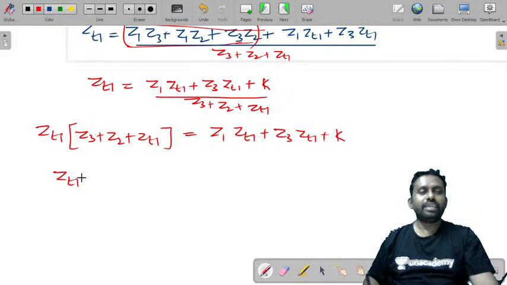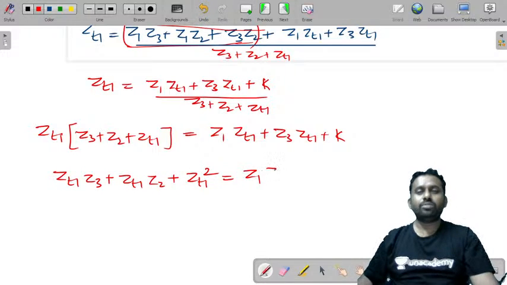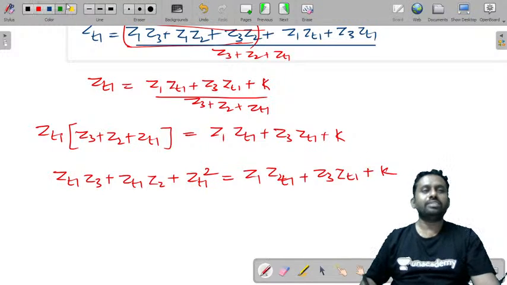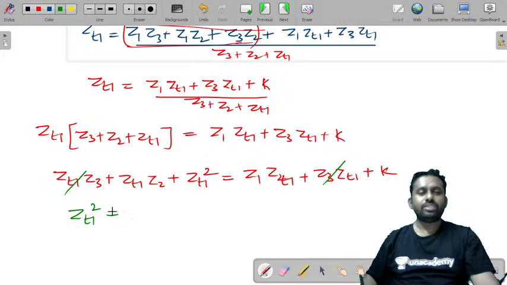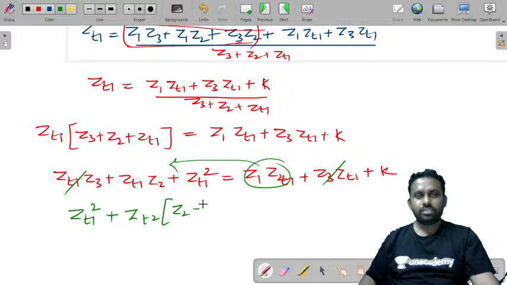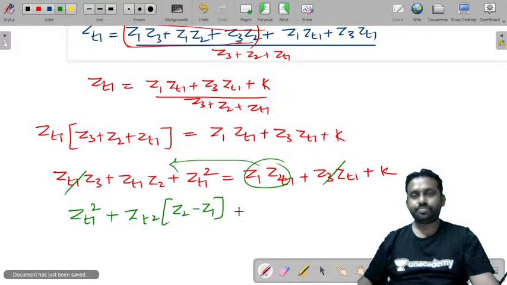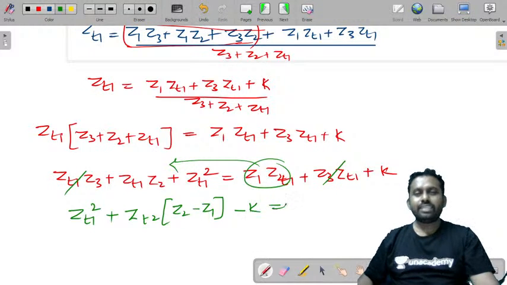So multiply this: ZT1 into Z3, ZT1 into Z2, ZT1 square is equal to Z1 ZT1 plus Z3 ZT1 plus K. You can cancel Z3 ZT1 on both sides. Taking ZT1 common and taking this term to the left hand side, it is ZT1 square plus Z2 minus Z1 times ZT1 minus K is equal to 0.